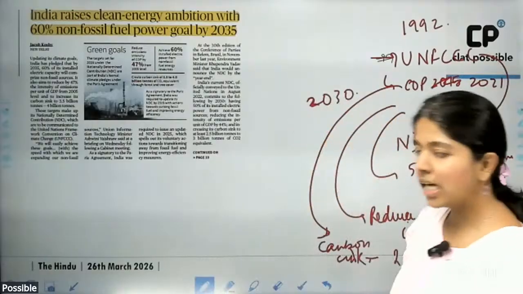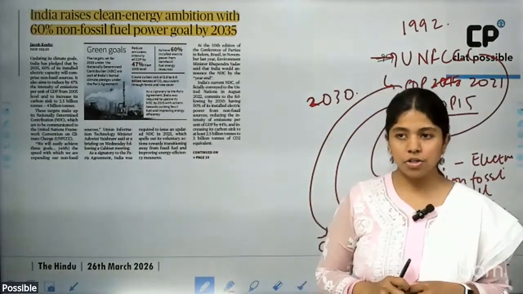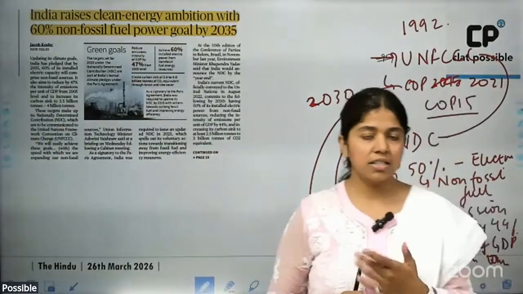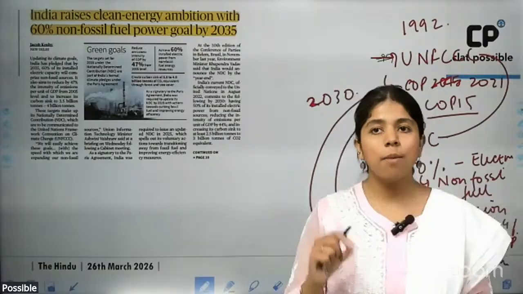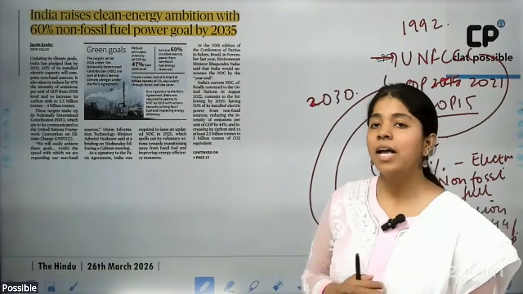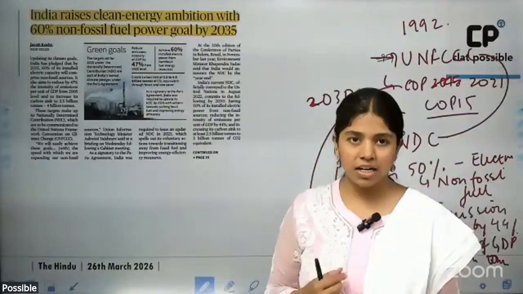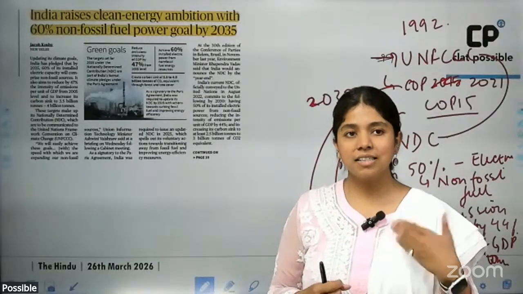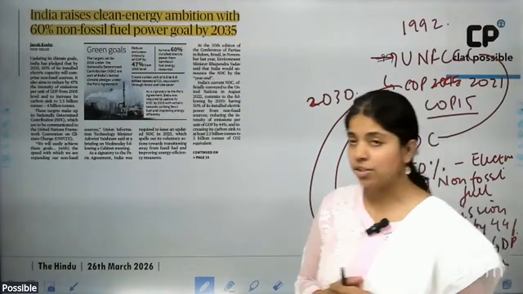Last year, when the latest Conference of Parties, COP30, took place in Belém in Brazil, it was again reiterated that each and every country has to submit its newly determined national contributions.